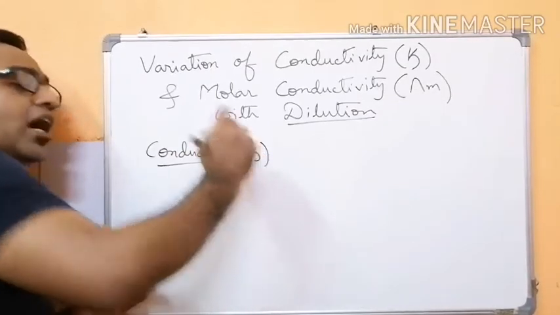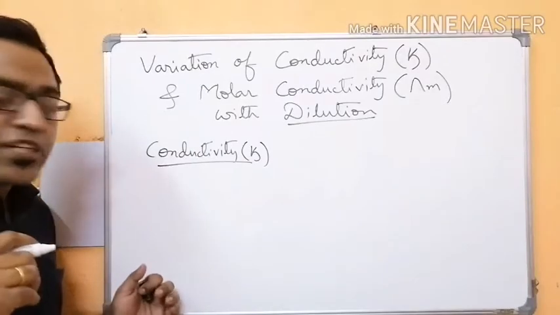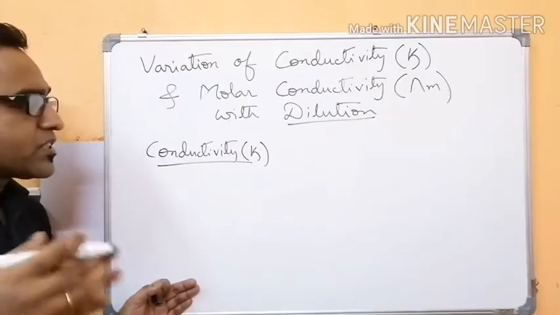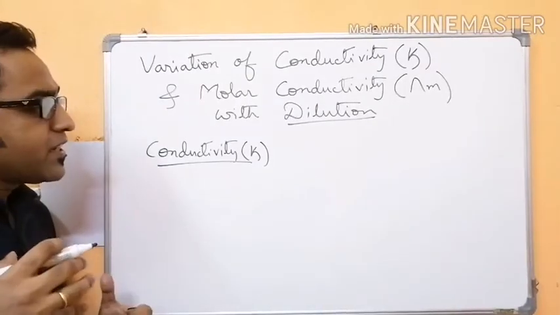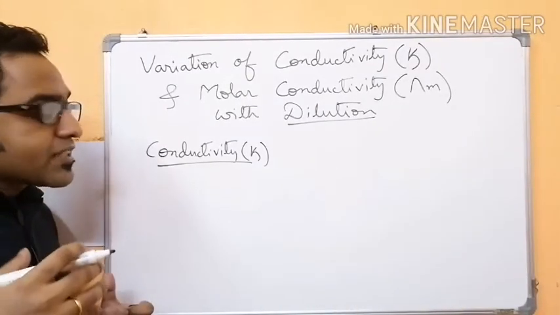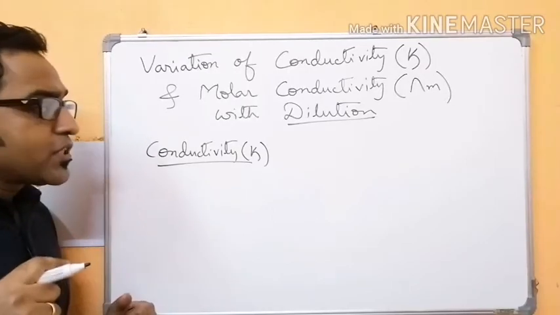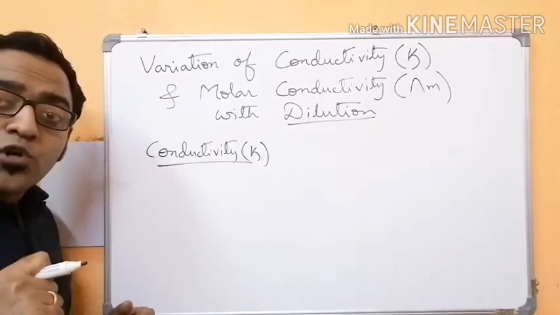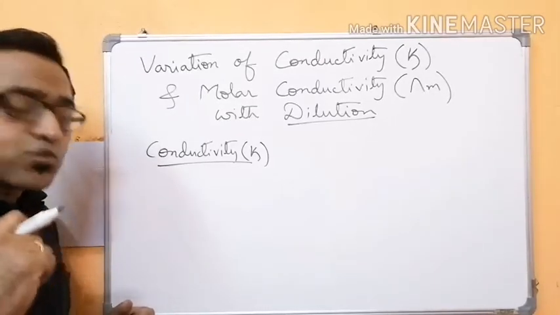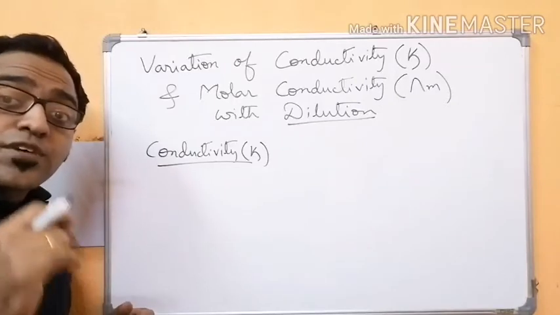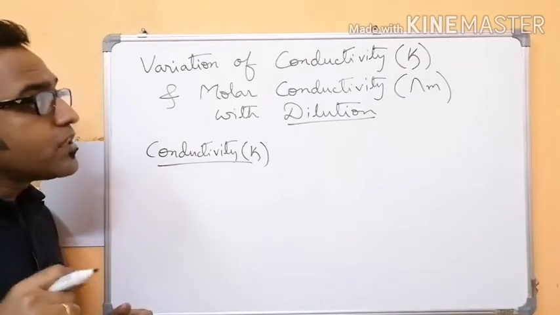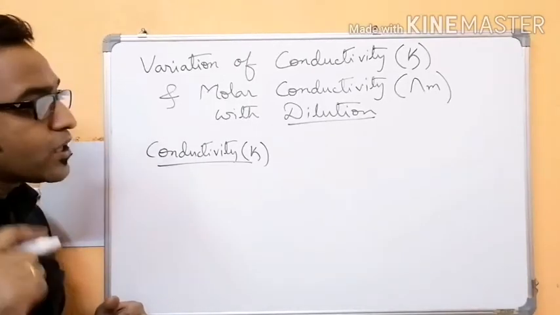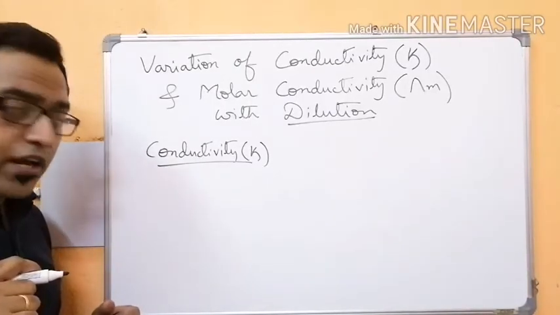You can go through my previous video to know the definition, but once again I am telling you: it is the conductance of an electrolytic solution placed between two platinum electrodes 1 centimeter apart and having area of cross section 1 centimeter square.